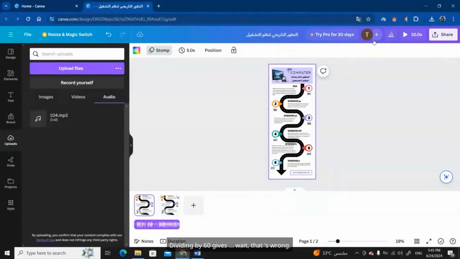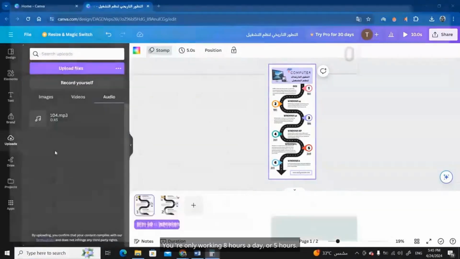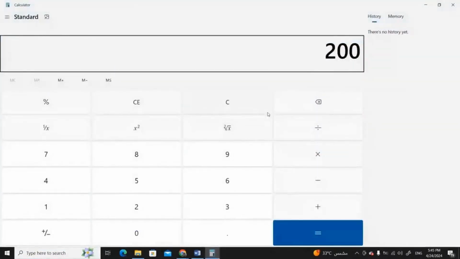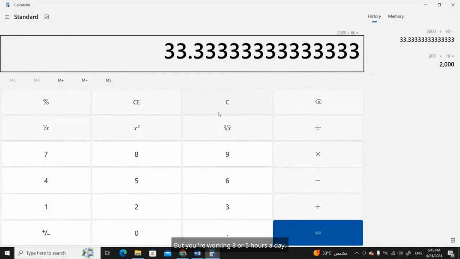Dividing by 60 gives, wait, that's wrong. If there are 200 sections and each takes 10 minutes, that's 2,000 minutes divided by 60, about 33 hours. You're only working 8 hours a day or 5 hours. But you're working 8 or 5 hours a day. Calculate how many working days that is.